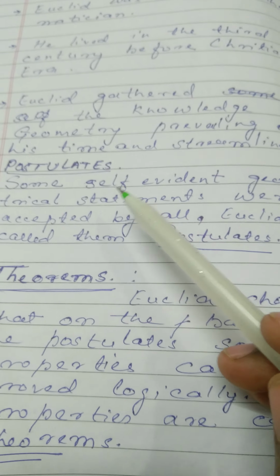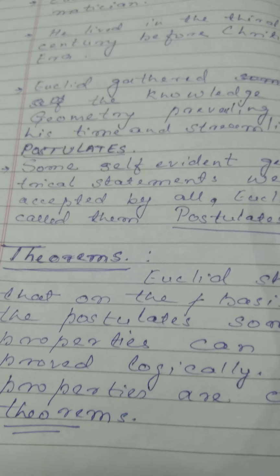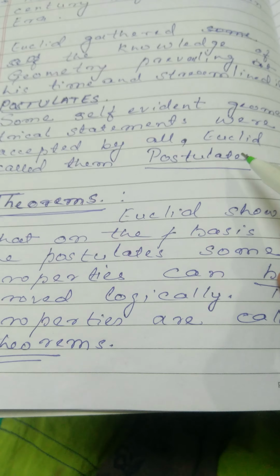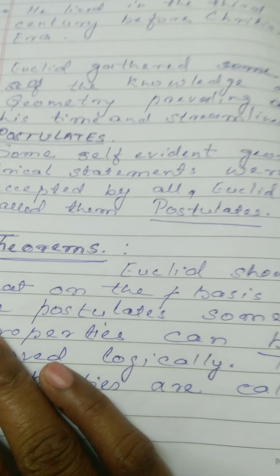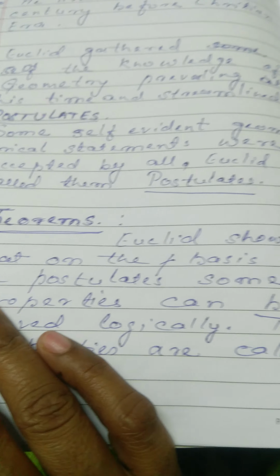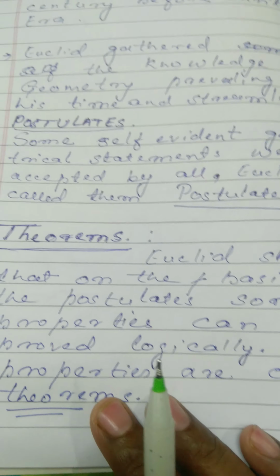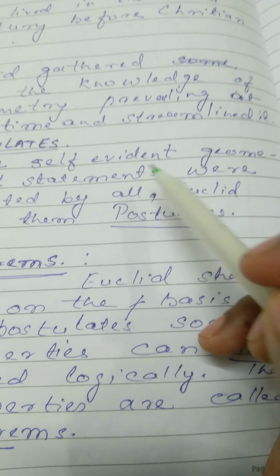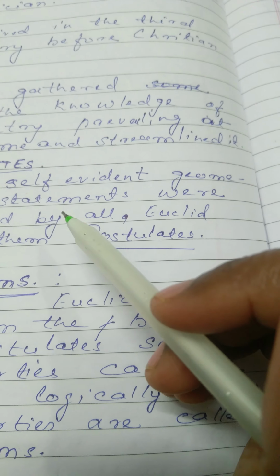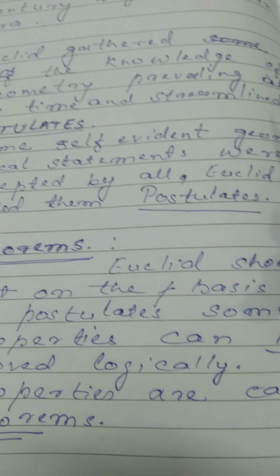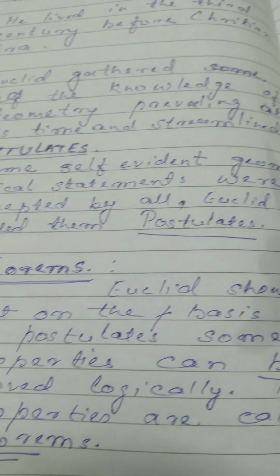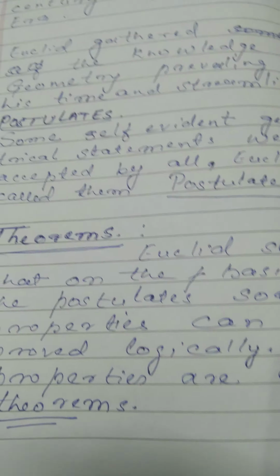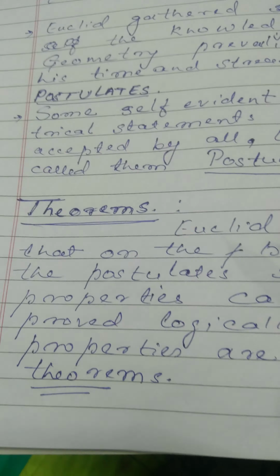Now, postulates. Some self-evident geometrical statements were accepted by all. Euclid called these statements postulates. Once again, postulates. What do we mean by a postulate? Some self-evident geometrical statements which were accepted by all at the time, and Euclid called these statements postulates.